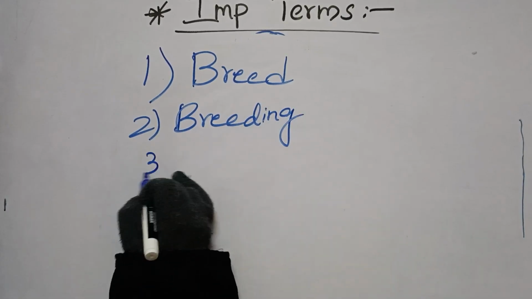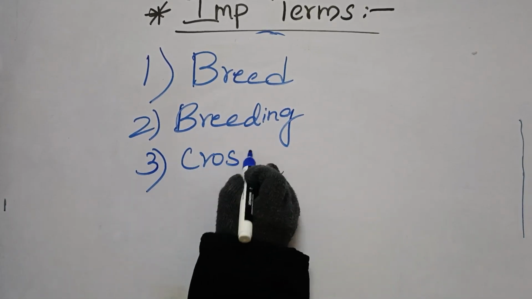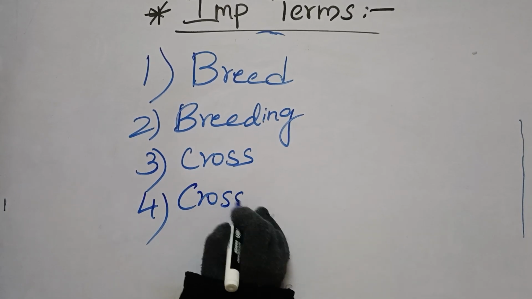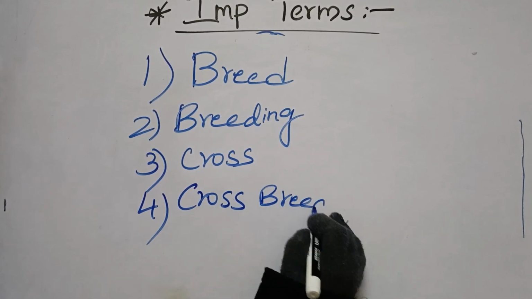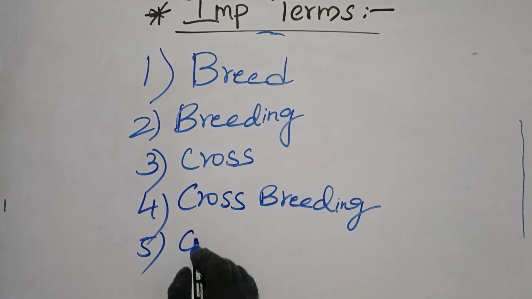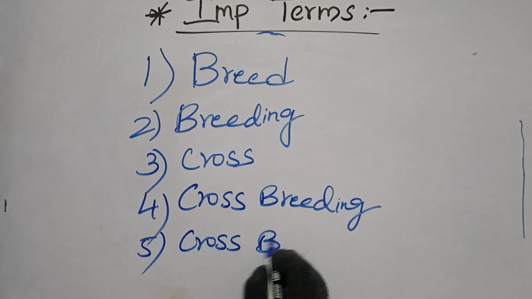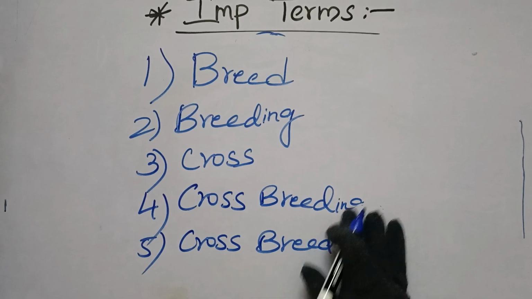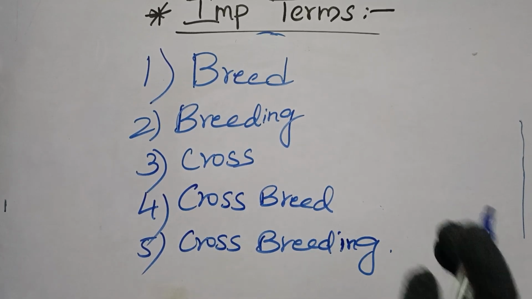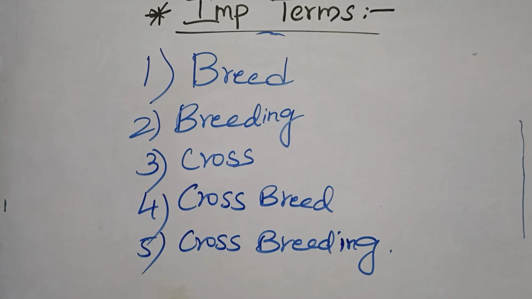Third term, cross. Fourth term, crossbreed. Fifth term, crossbreeding. Clear? Let us start one by one.